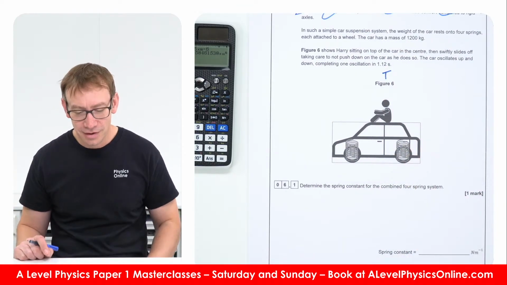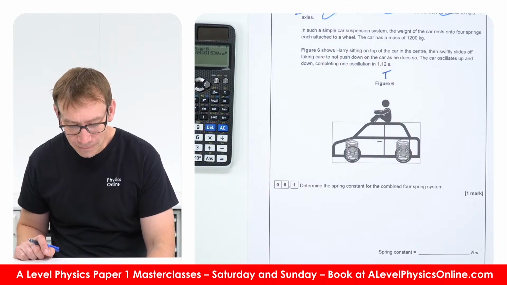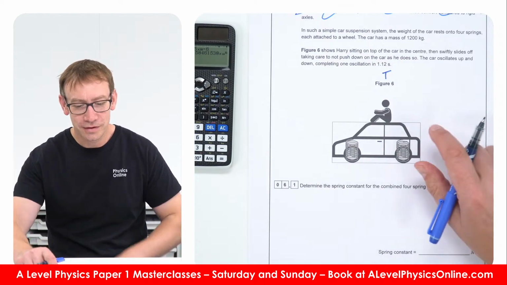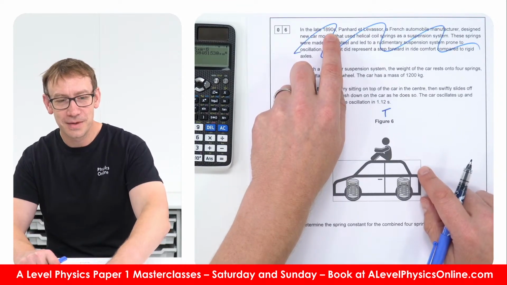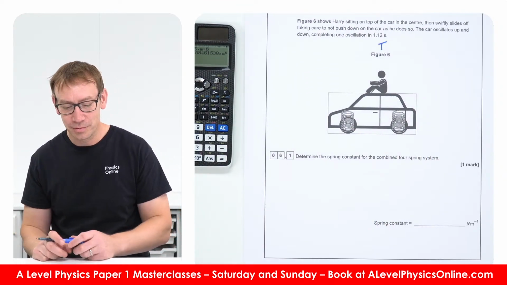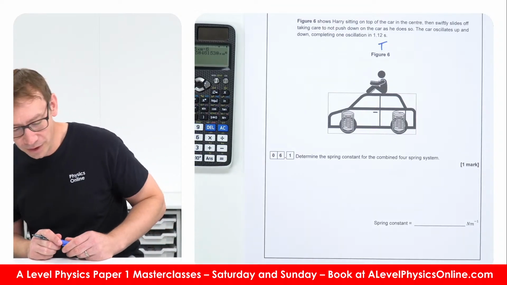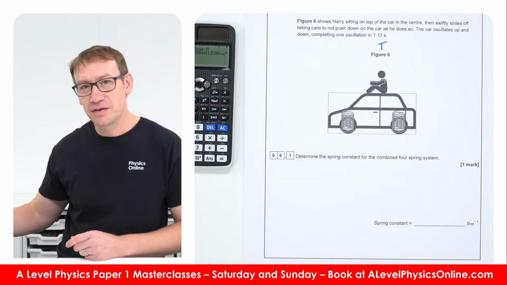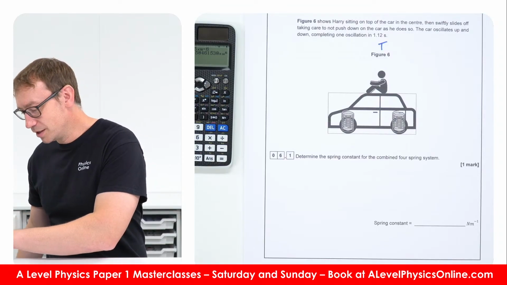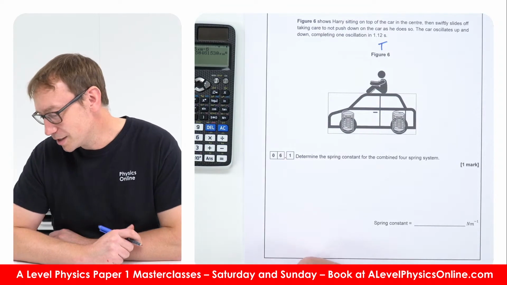This picture, yeah. I mean, it shows a car. I wouldn't say, though, maybe a car from the 1890s. Right, determine the spring constant for the combined four-spring system. So this is just a GCSE question, isn't it? We've basically got, or maybe a little bit more than that.